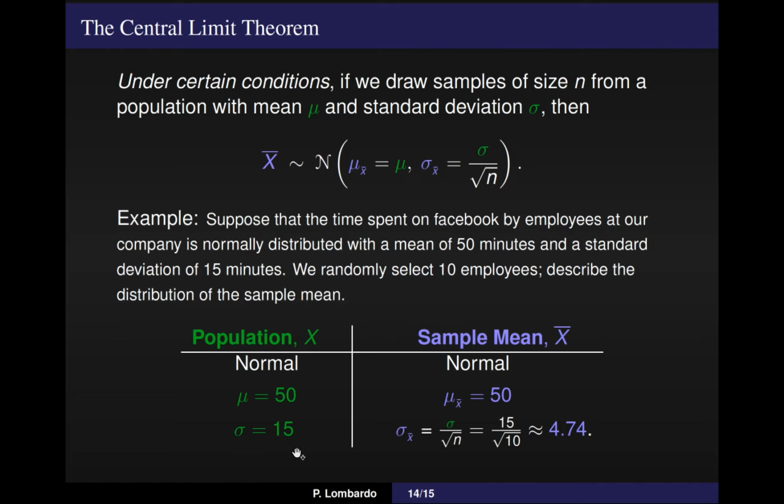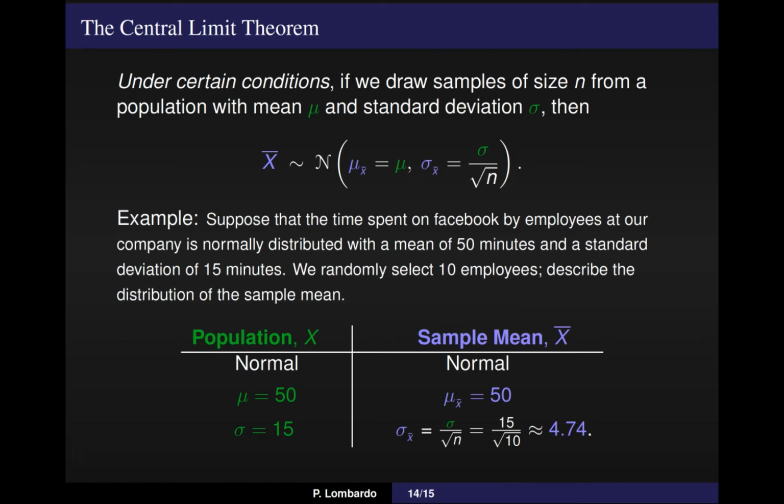Now, for individuals, we see a standard deviation of 15. For the group of 10, for the samples, we're going to see a standard deviation of 15 over the square root of our sample size, or over the square root of 10. So we're going to have a much smaller standard deviation when we work with the groups of 10 as opposed to with individuals. Okay?